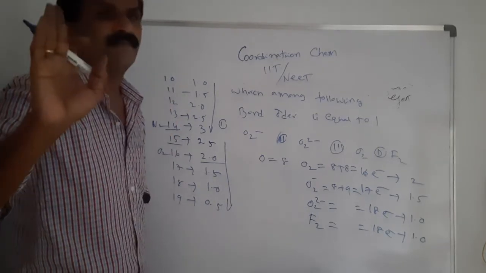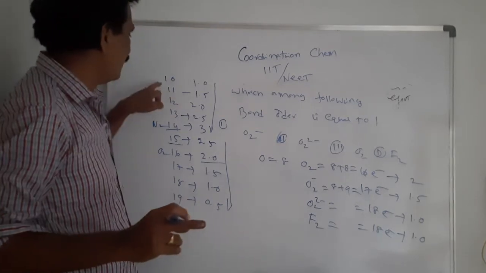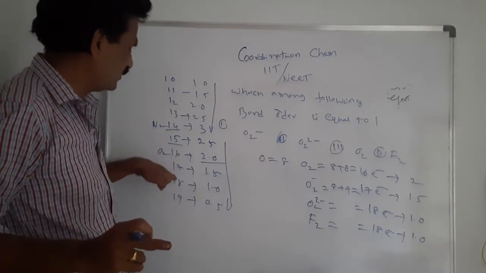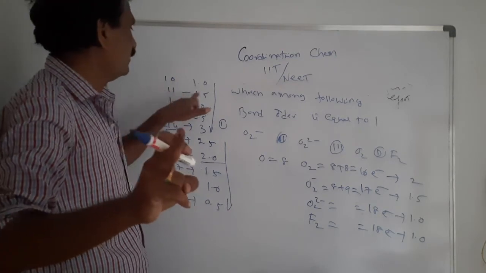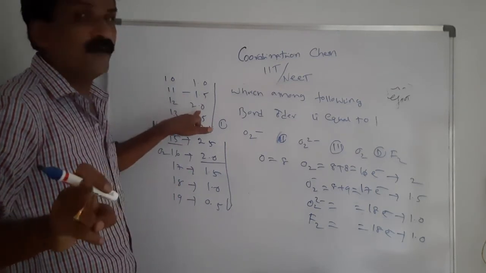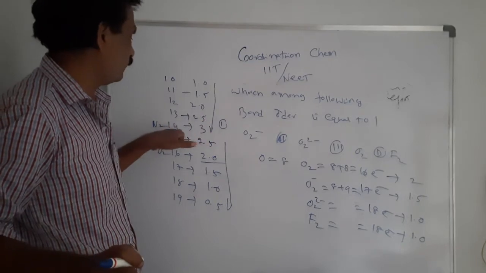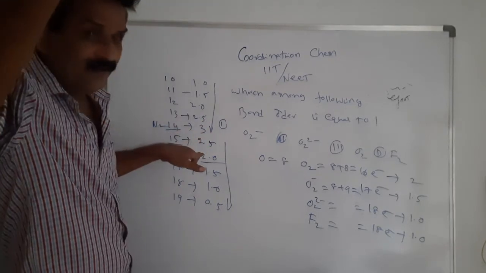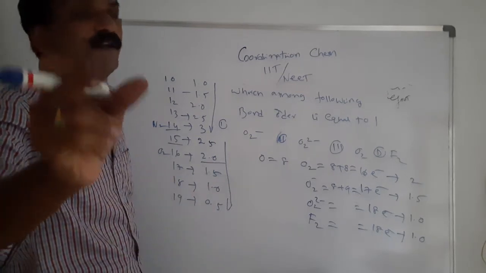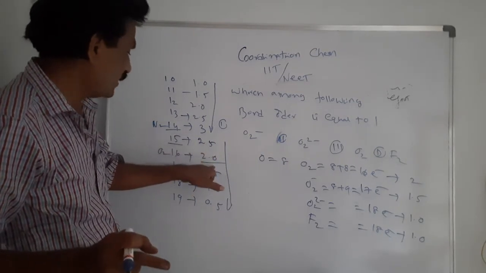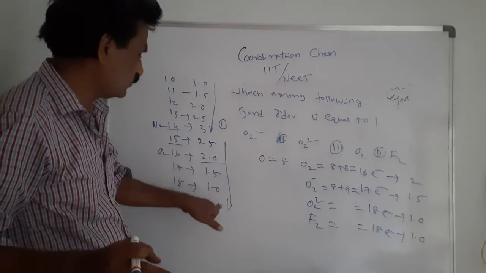From 10 to 14 the bond order increases by 0.5: 10 has bond order 1, 11 has 1.5, 12 has 2.0, 13 has 2.5, 14 has 3. Then after nitrogen it decreases by 0.5 each: 2.5, 2.0, 1.5, 1.0, 0.5. Please note it.